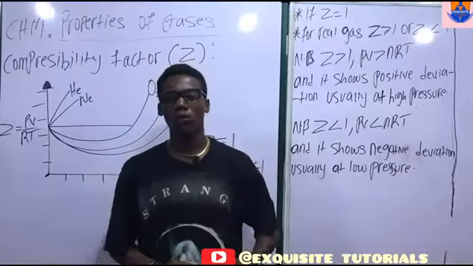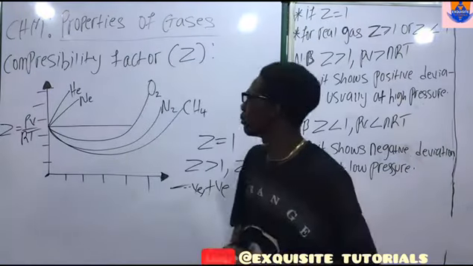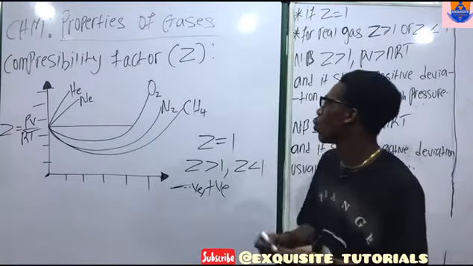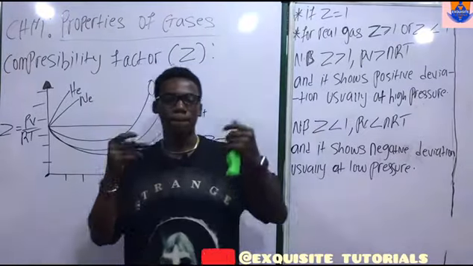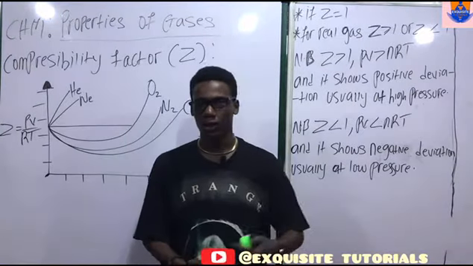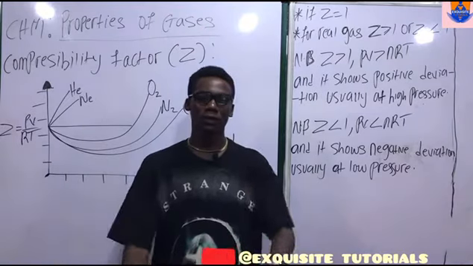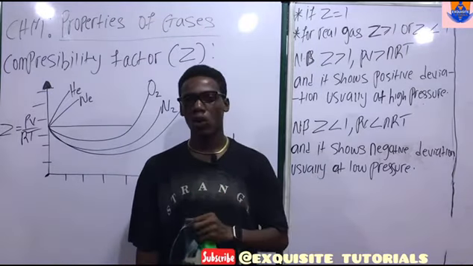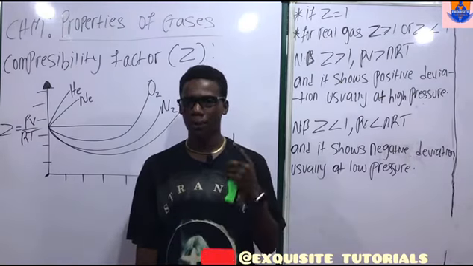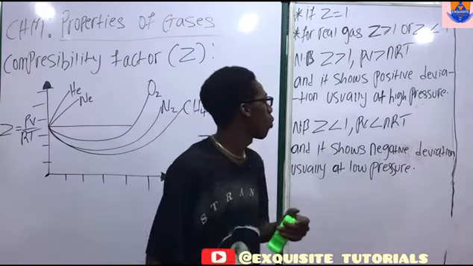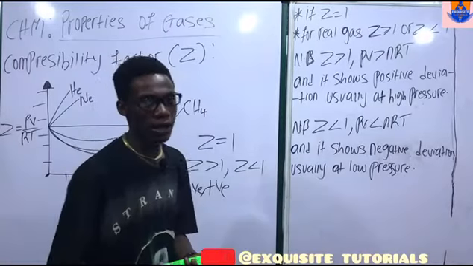Alright guys, welcome to Exclusive Academy. Now we are going to be talking about compressibility factor, which is letter Z. Now this deals basically with ideal gases and rare gases. Remember I said in our previous video that rare gases are also called hypothetical gases, or can also be called a perfect gas. Now we're going to be dealing with ideal gas and rare gases.